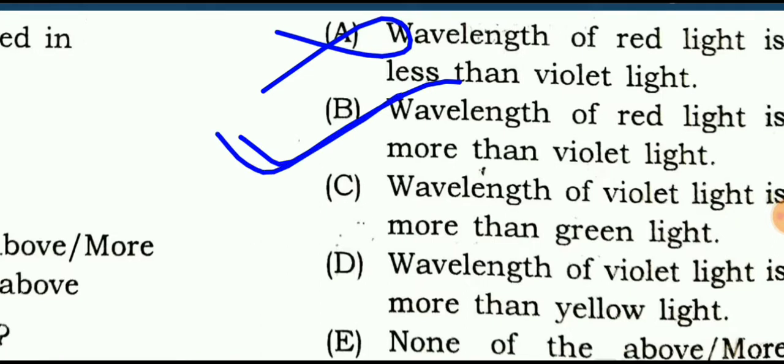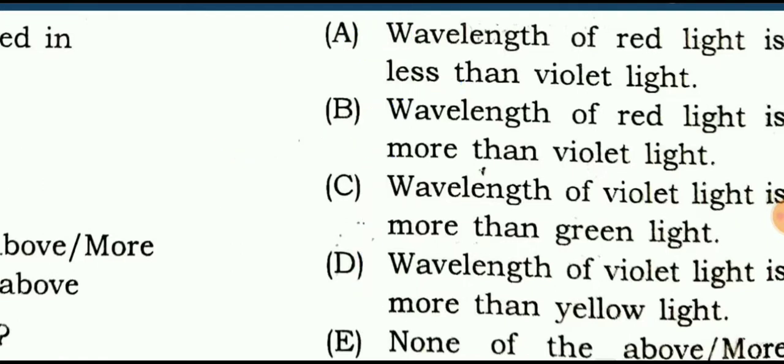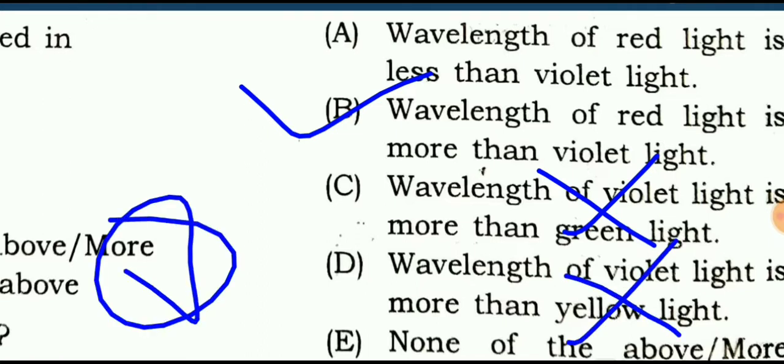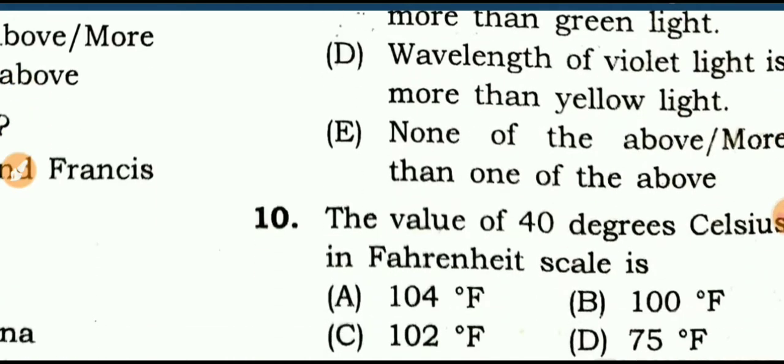But you need not stop here. You will have to check all these options because there is a possibility of more than one being right out of these options. Okay, so option number second is right. Wavelength of violet is more than green. No. Wavelength of violet is more than yellow. No, because we know violet has the least wavelength out of these 7. Okay, so answer B is the right answer.